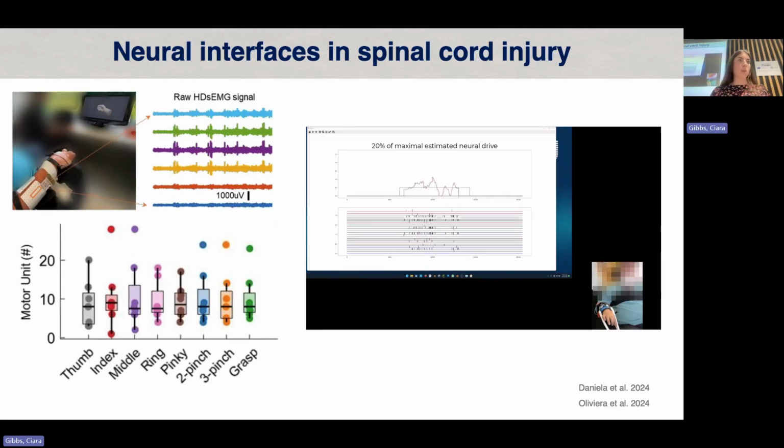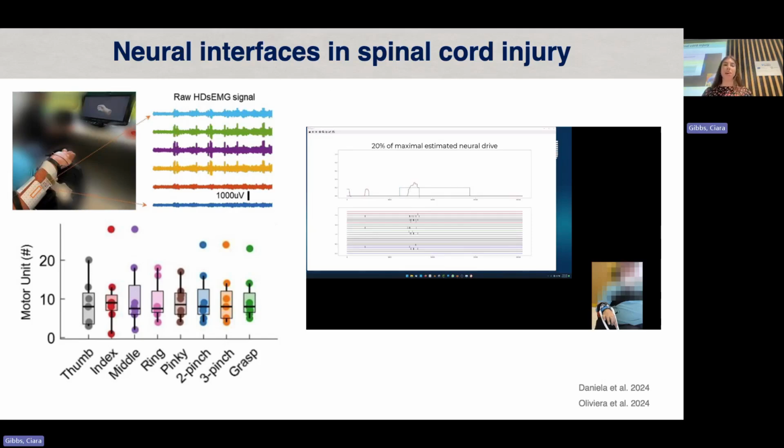As you can see here, someone who has complete paralysis of the upper limb is using the firing rate of a single or cumulative activity of a pool of motor units to track a rectangular or trapezoidal profile. And you can see in real time the spiking activity being decoded.